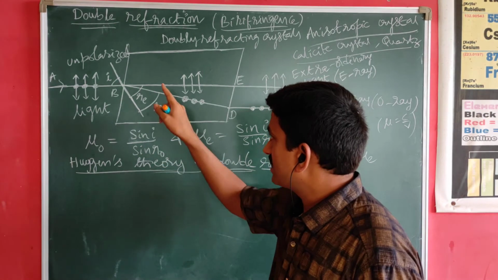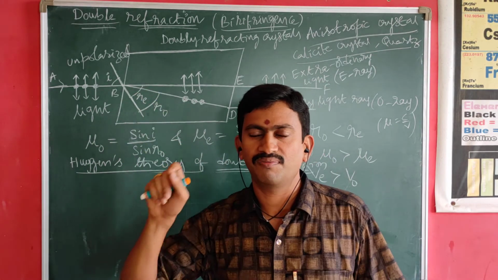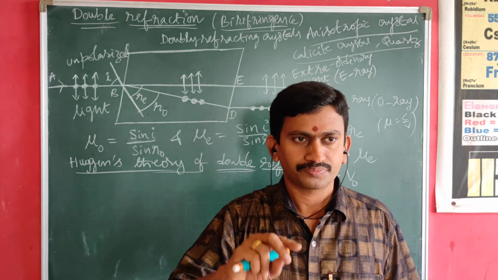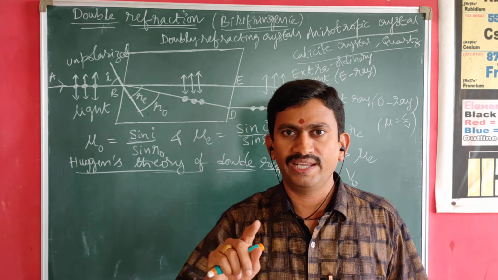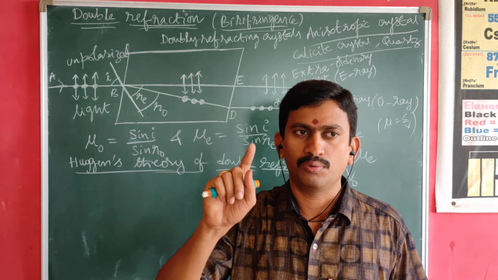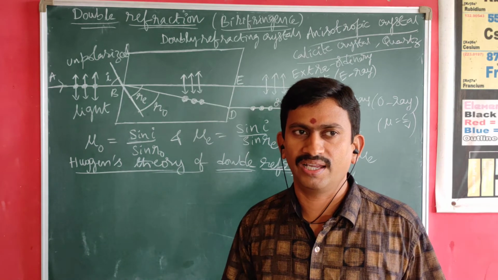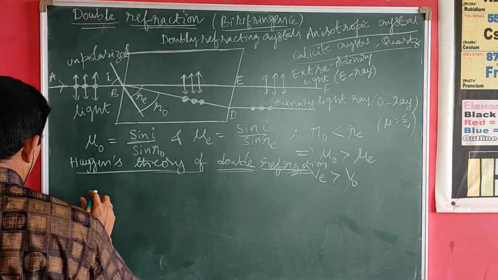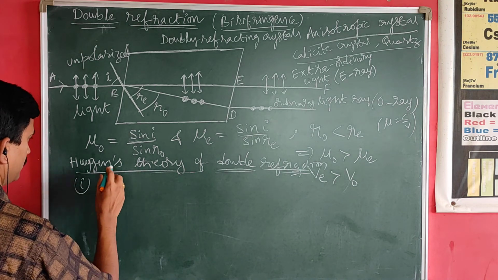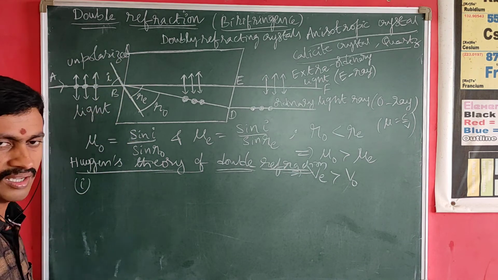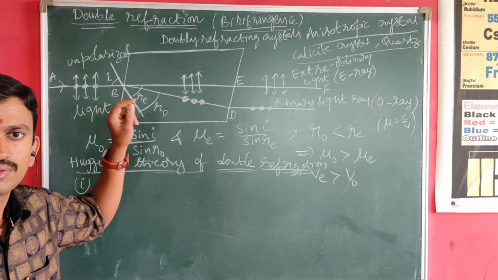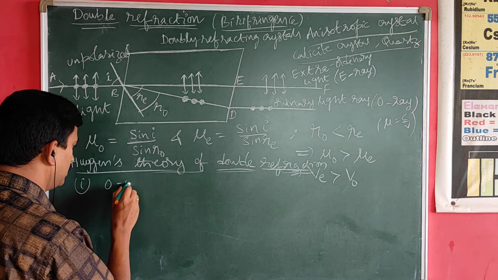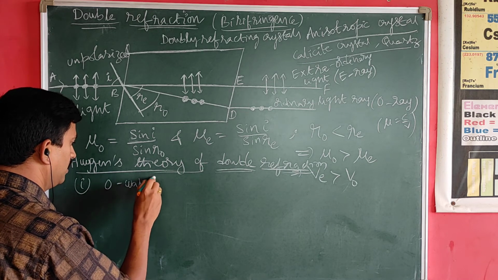One is, each and every point on the surface of the doubly refracting crystal will act as the source for generation of two wavefronts. One is the ordinary wavefront, O wavefront, corresponding to the ordinary light ray, and the second one is the E wavefront corresponding to the extraordinary light ray. According to Huygens, each point on the surface is the source of two wavefronts. One is the O wavefront corresponding to the ordinary light ray.